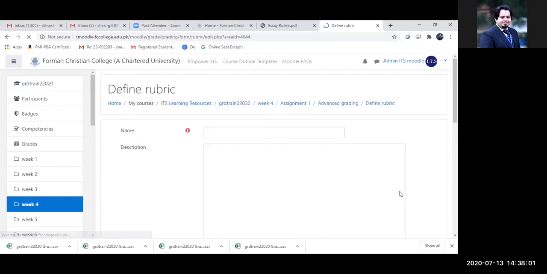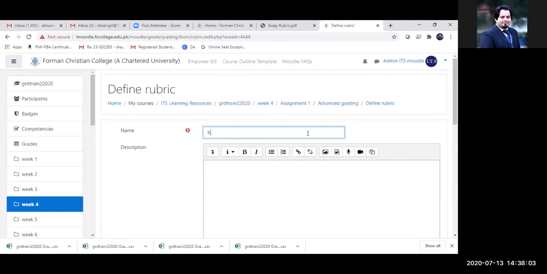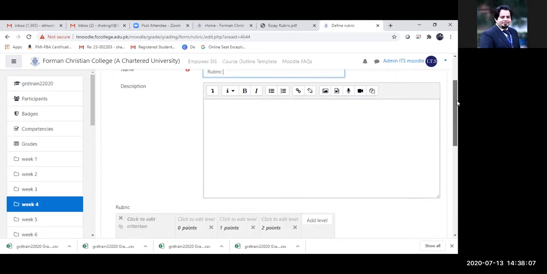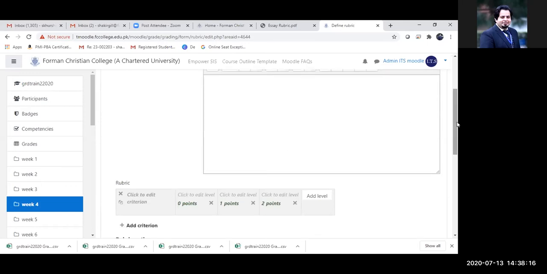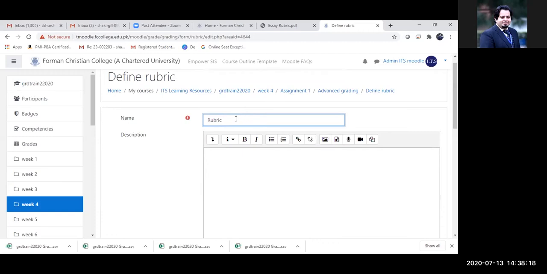So now I'm going to define a rubric very quickly for you guys. I believe rubric is an excellent way to assess on Moodle. I personally found it to be very useful. So I'm just going to leave this rubric as rubric.